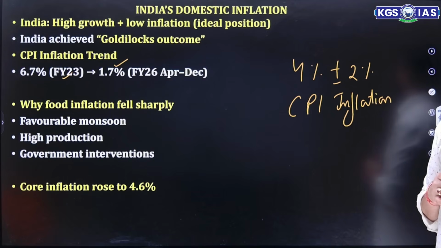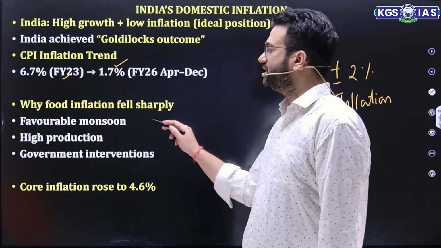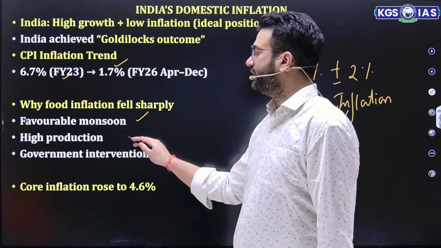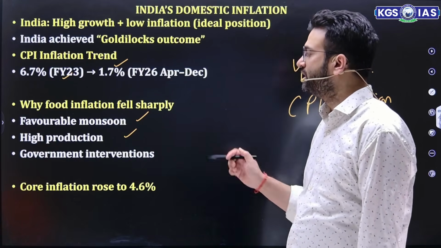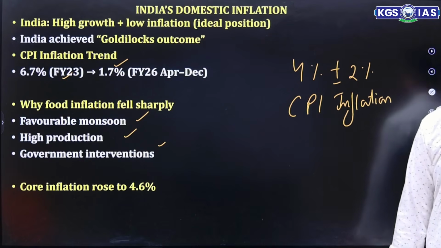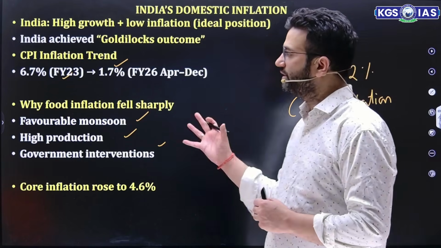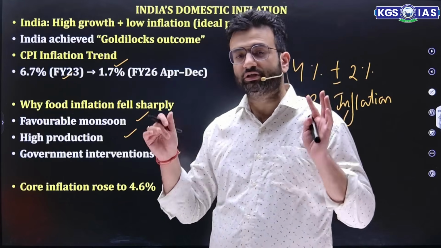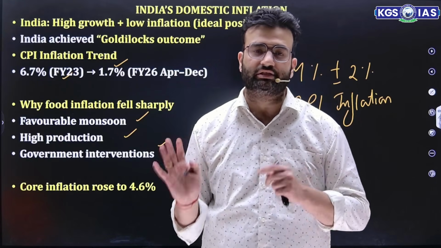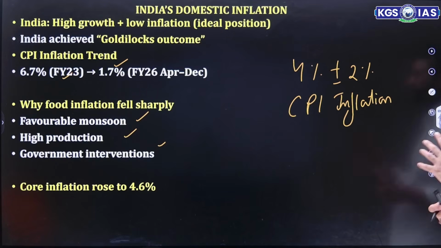Why did food inflation actually fall? What are the reasons why food inflation fell? The first reason is a favorable monsoon, then higher production. The government also intervenes whenever necessary. So whenever prices escalate, the government intervenes. Production also increases. A favorable monsoon plays an important role because the Indian economy is still dependent a lot on monsoonal factors, especially the agriculture component. So food prices remain under control because of this.